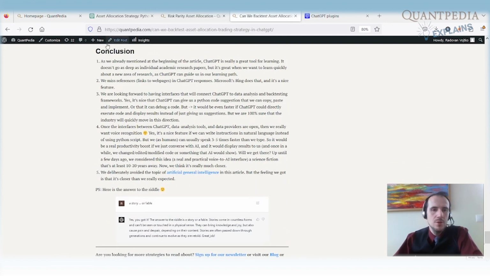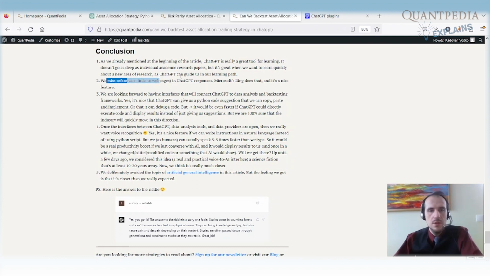We have 5 points for a conclusion. As we already mentioned at the beginning of the article, ChatGPT is mainly a great tool for learning. It doesn't go as deep as individual academic research papers, but if you want to learn something very quickly or learn about a new area of research, ChatGPT is really great.